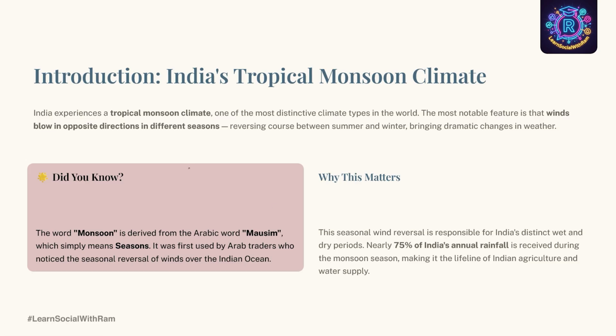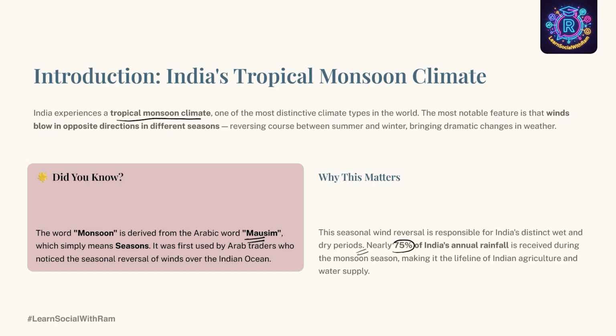India has a tropical monsoon climate, one of the most distinctive climate types in the world. But what does that mean? Tropical means India lies mostly in the tropical region and receives plenty of sunlight. Monsoon refers to seasonal winds that change directions. An interesting fact is that the word monsoon is derived from the Arabic word mausim, which means season. This seasonal reversal of wind causes the wet and dry periods.